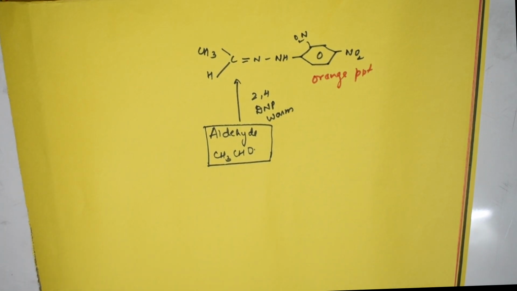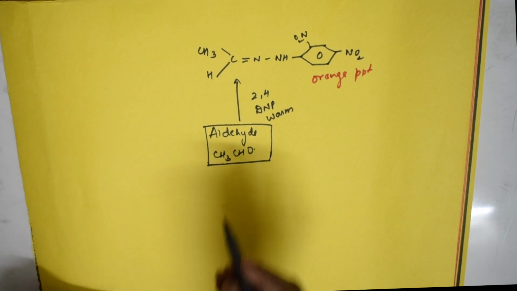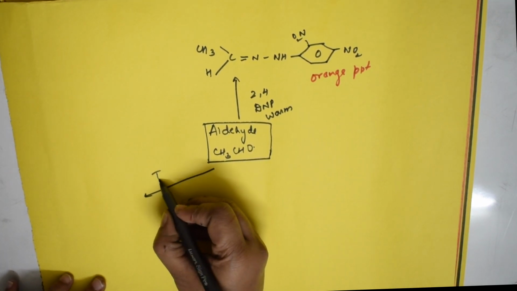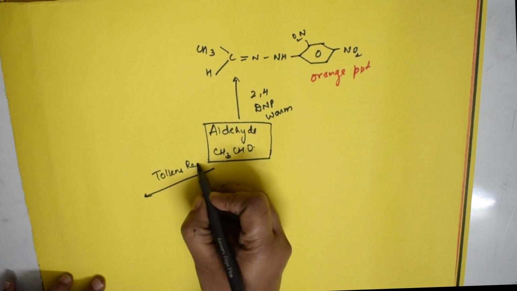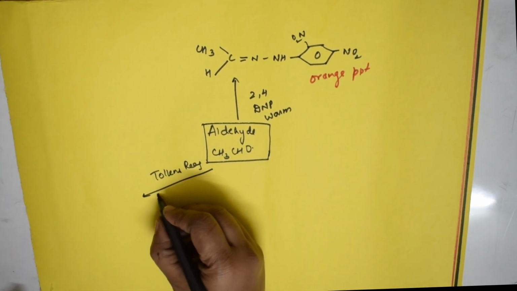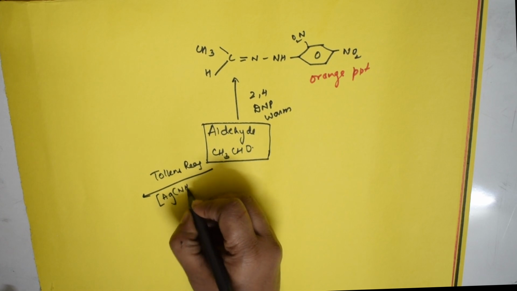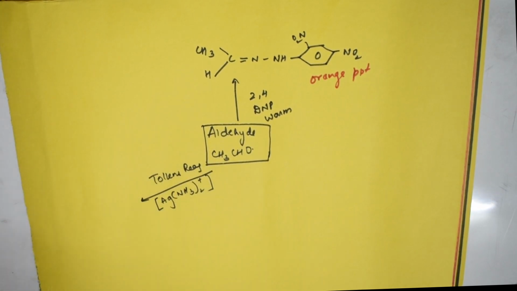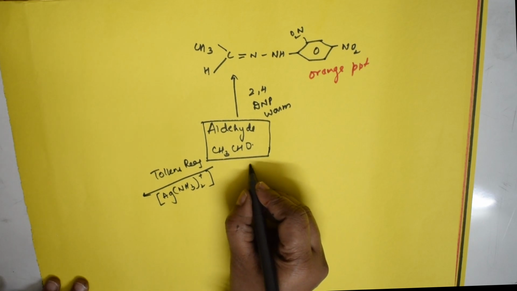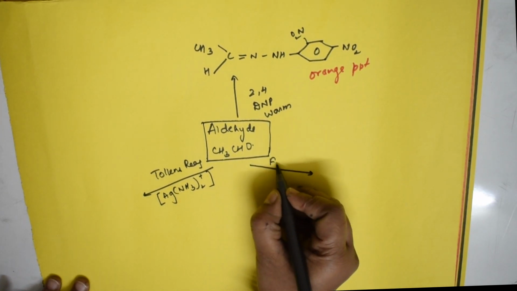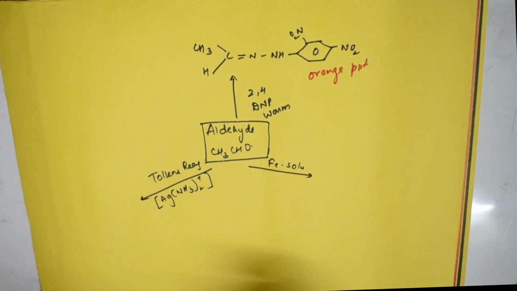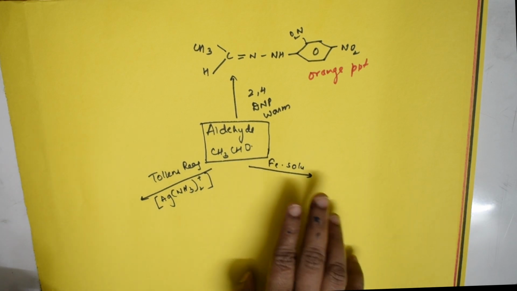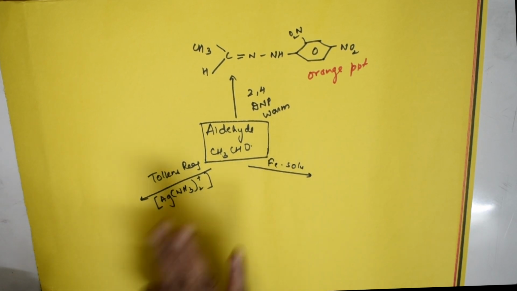Now, the important thing: when we introduce Tollens reagent and Fehling's reagent, this is what is important in aldehydes, correct? Tollens reagent is nothing but ammoniacal silver nitrate. The same thing I am introducing with Fehling's solution also. We have Fehling's solution A and Fehling's solution B. So here is Fehling's solution and here is Tollens reagent.